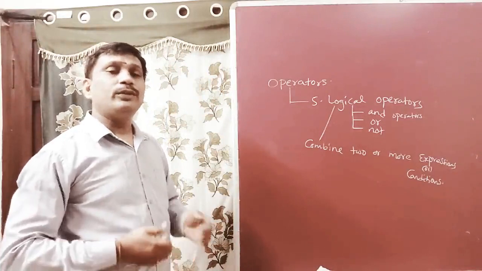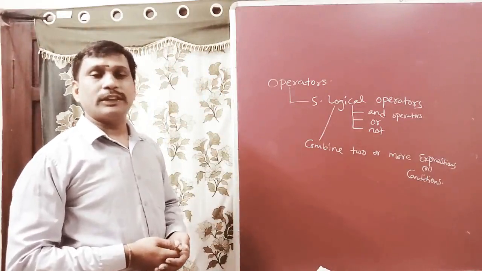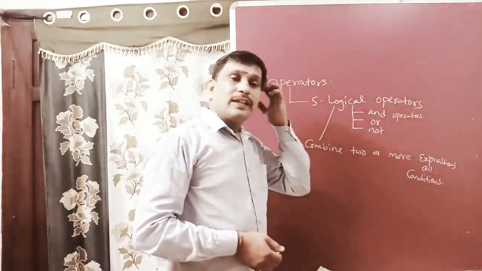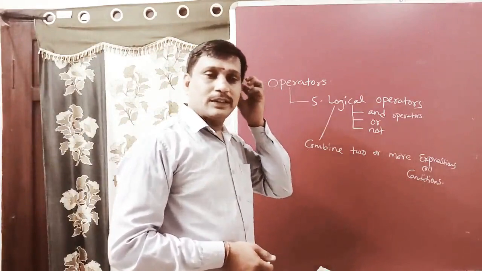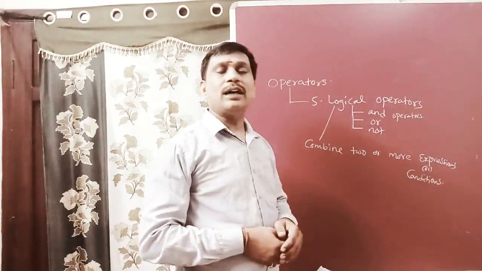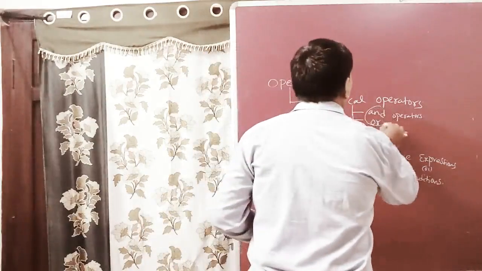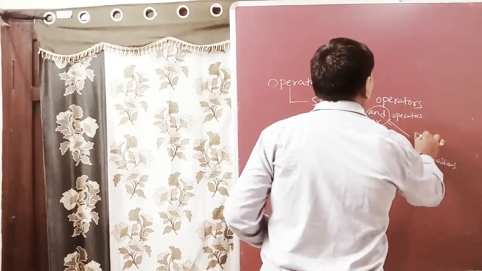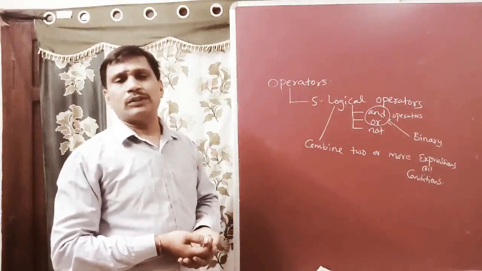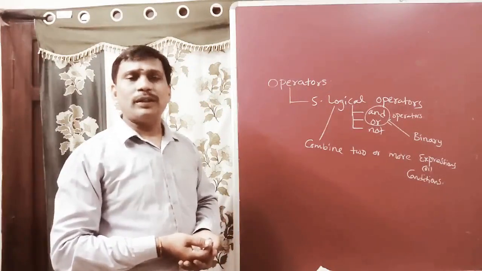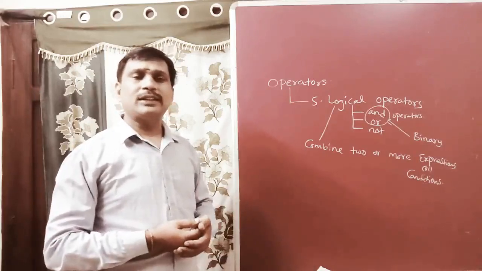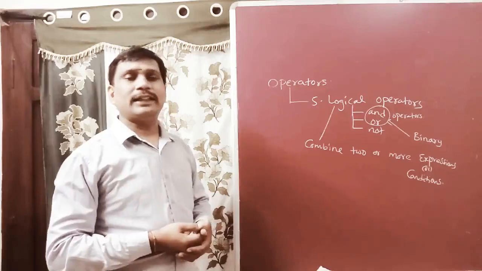When you are using condition statements or loop control structures, we are using both logical operators and relational operators. Among logical operators, and, or are binary operators. Why are they called binary? They combine two or more expressions, conditions, or operands.